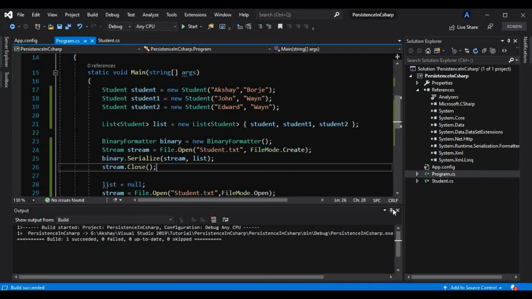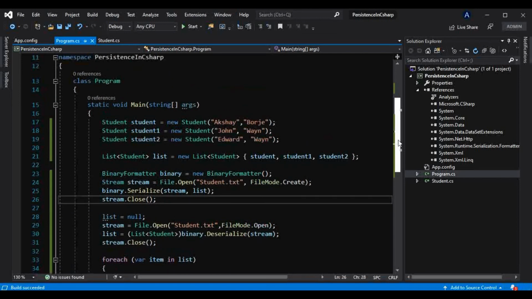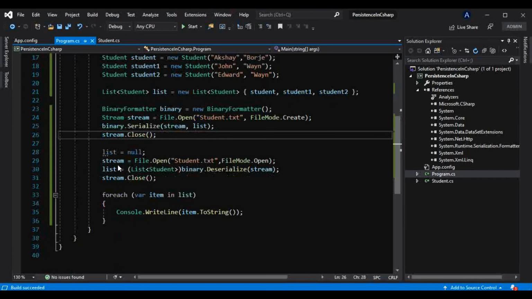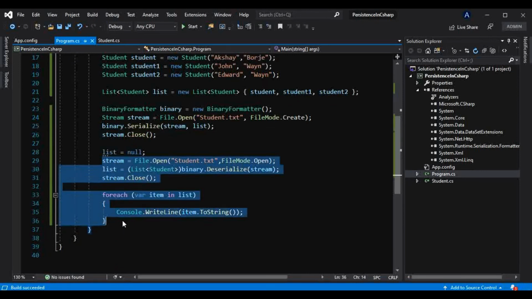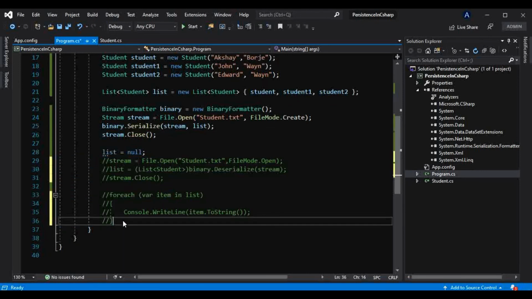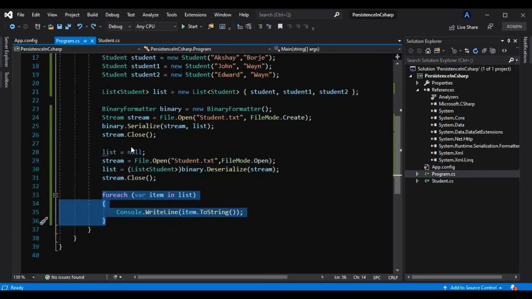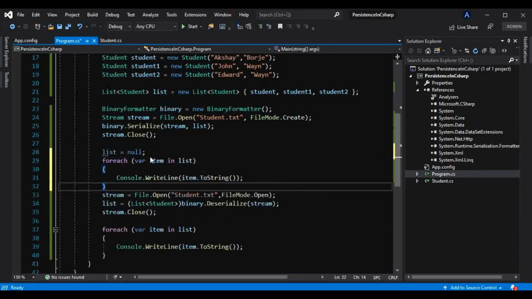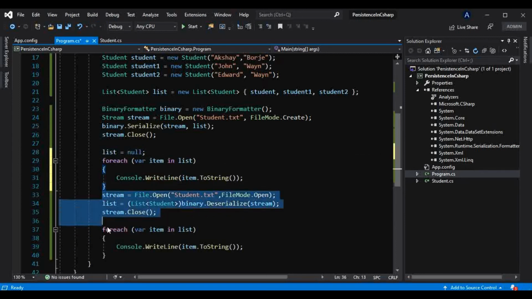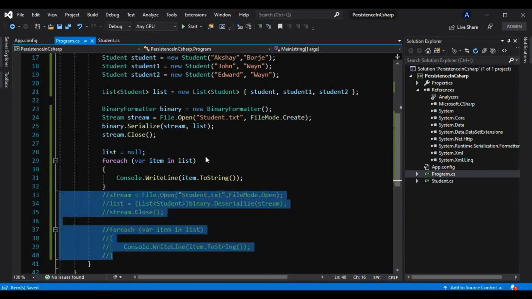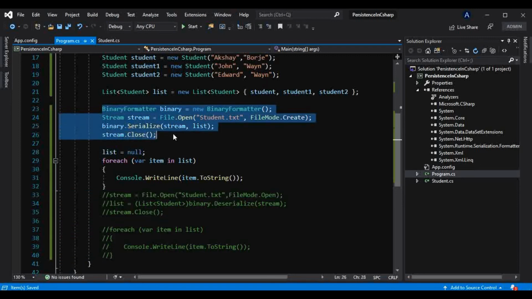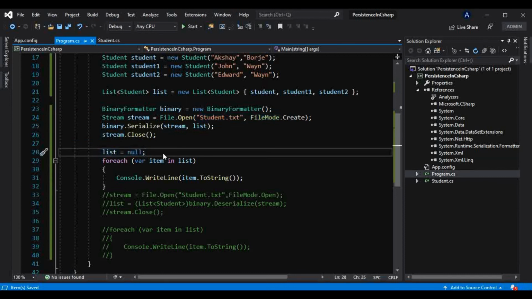Okay, so to prove that to you, I will comment this for now. I will use that after this only, and I will comment this part. So we know we have passed that information in this file, and we have made that list null.